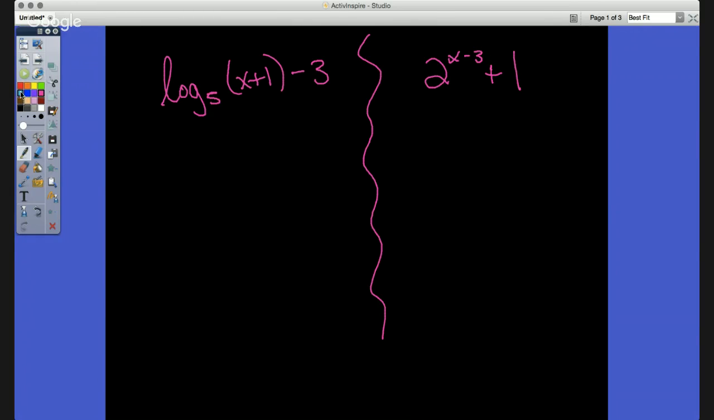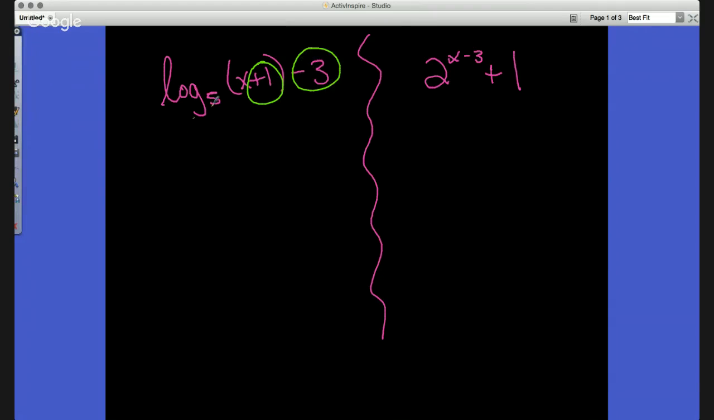Now, a couple things to note here. First of all, let's take out our transformations real quick. One of the transformations we have is x plus 1. That means we're transforming to the left 1 and down 3. Okay? Left 1 and down 3. Now, with the x minus 3 here, we are going to transform right 3, I'm sorry, not left, right 3, because we think opposite, and up 1.